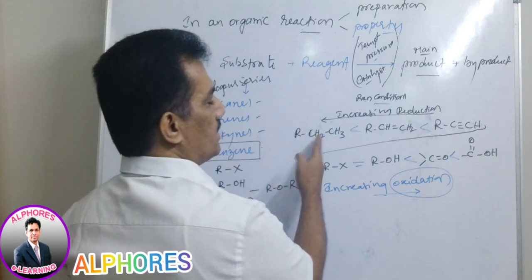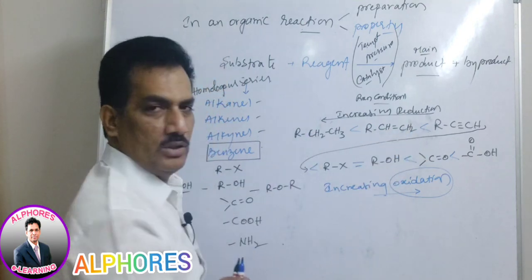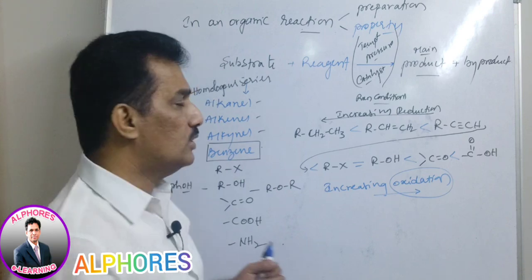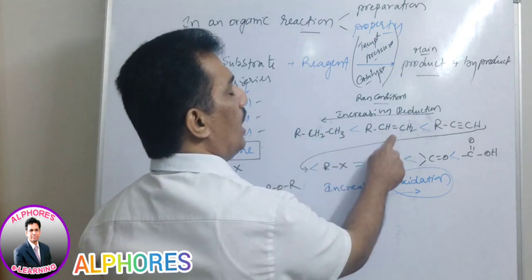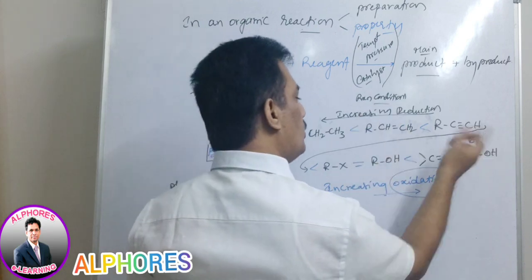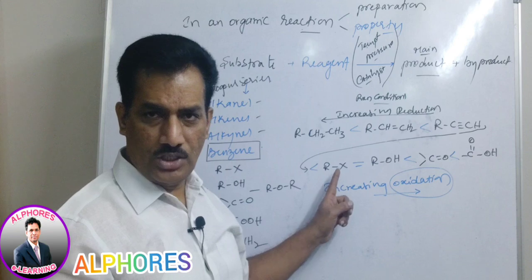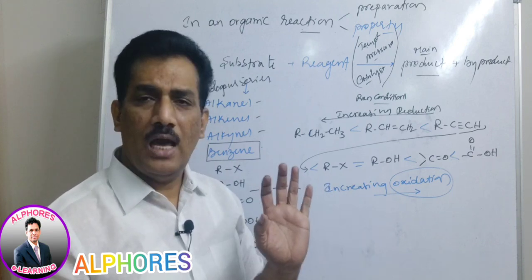Oxidation is nothing but removal of hydrogen. Already we know one of the definitions of oxidation is removal of hydrogen. So when hydrogen is removed, alkene is formed. One more hydrogen removed, alkynes are formed. Now for this alkene, HX, hydrogen halide, is added.